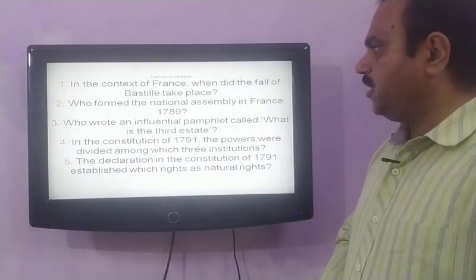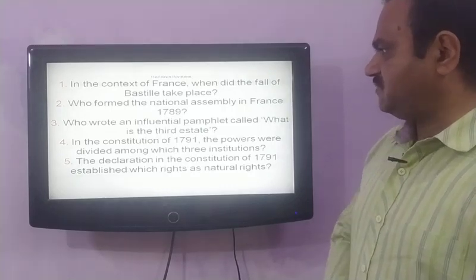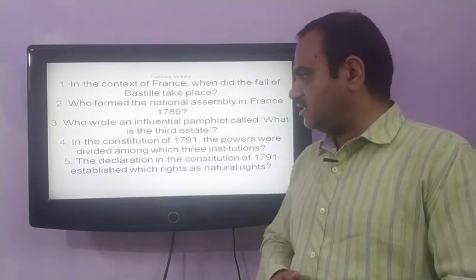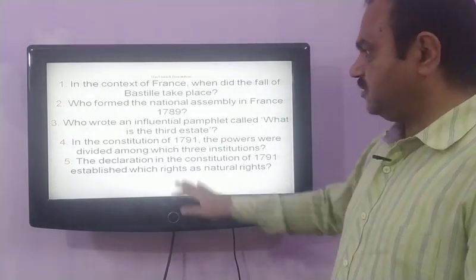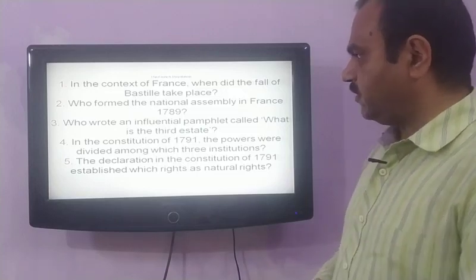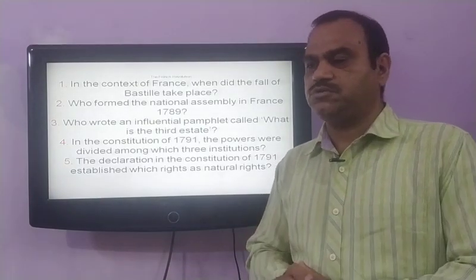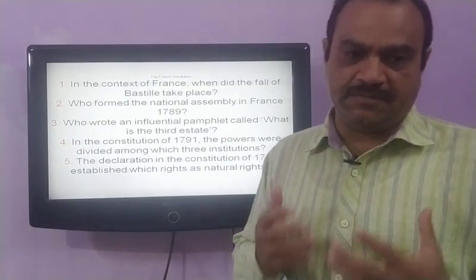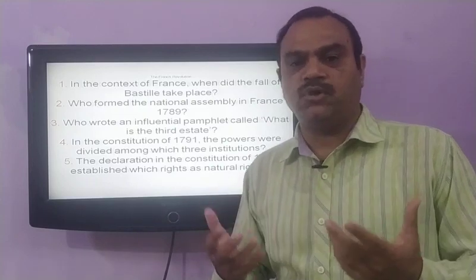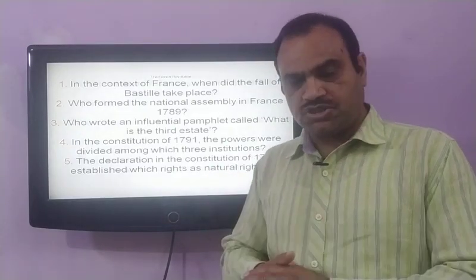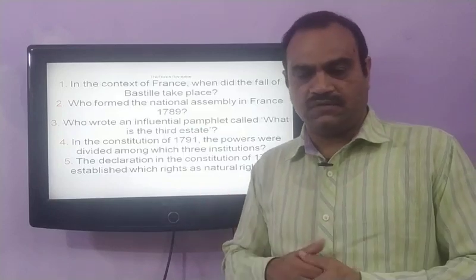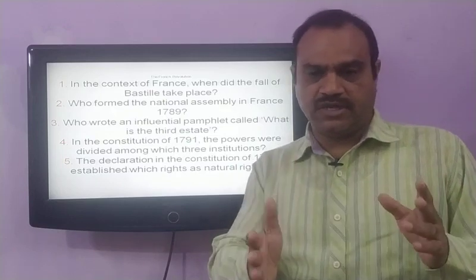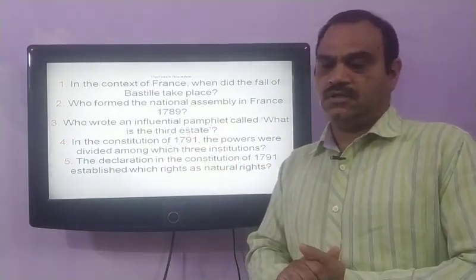Now our next question is, in the Constitution of 1791, the powers were divided among which three institutions? The Constitution of France was a new constitution written in 1791. This constitution declared France a constitutional monarchy, and the chief aim was to limit the power of the monarch. This constitution divided the power of the government into three organs, that is executive, legislature and judiciary.